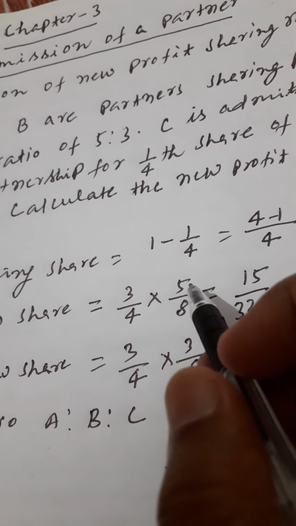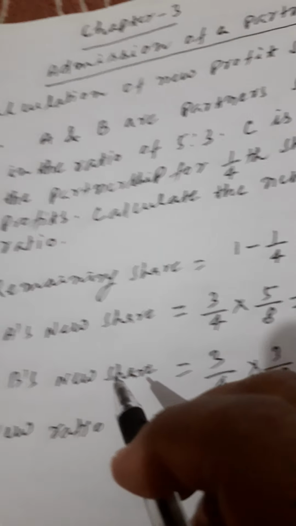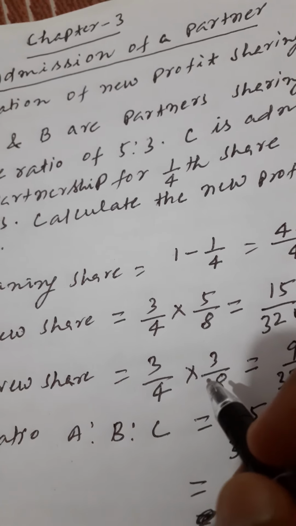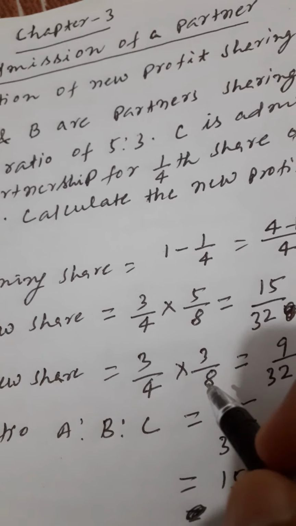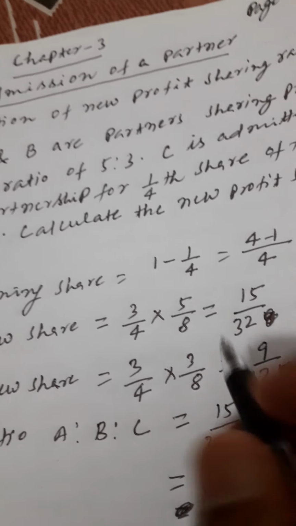That is, A's share is 3/4 into 5/8, that is 15/32. Similarly, B's new share will be the remaining share 3/4 into 3/8, his old share. Then you will get 9/32.